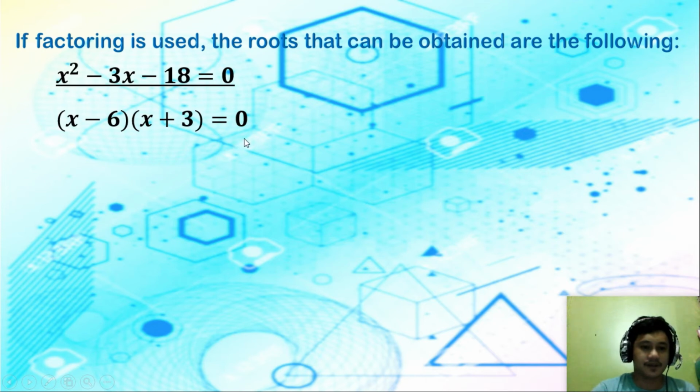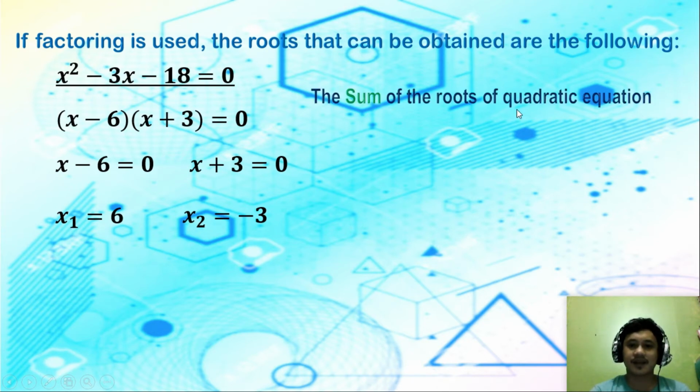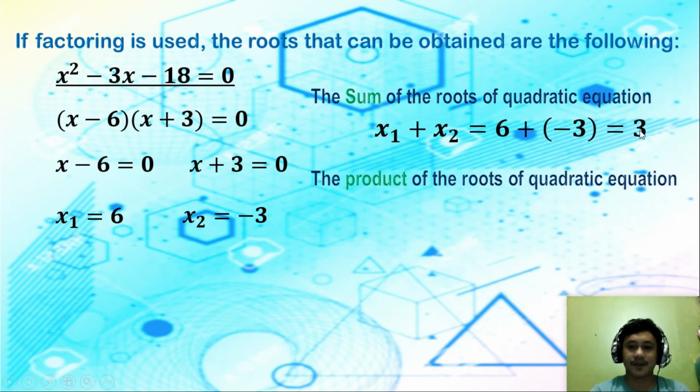And then zero product property, that is x minus 6 is equal to 0 and x plus 3 is equal to 0. So, x sub 1 is 6 and x sub 2, that is negative 3. So if you are going to add these two roots, that is the sum of the roots of the equation, and that is positive 3.